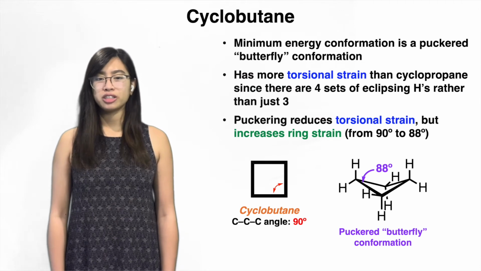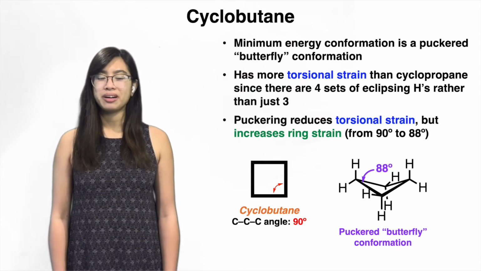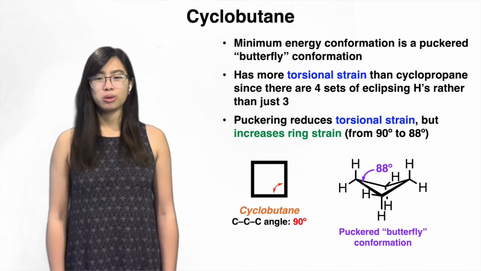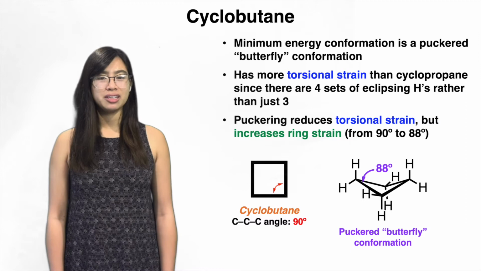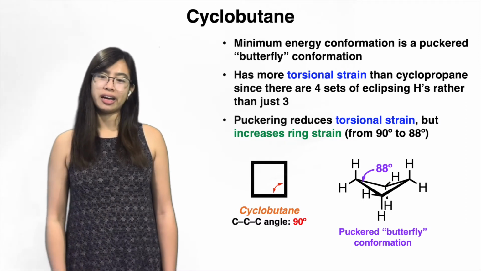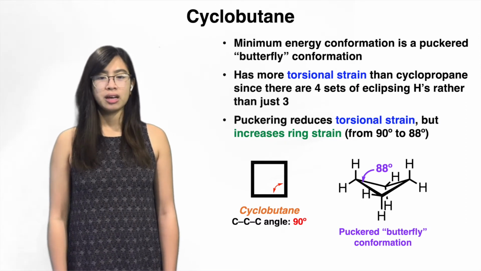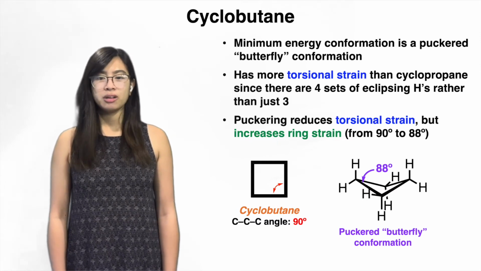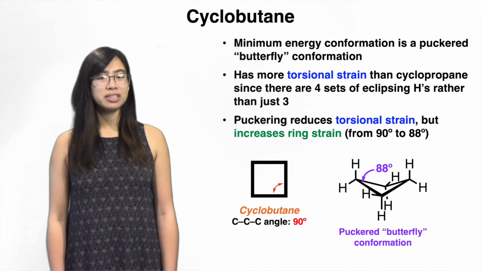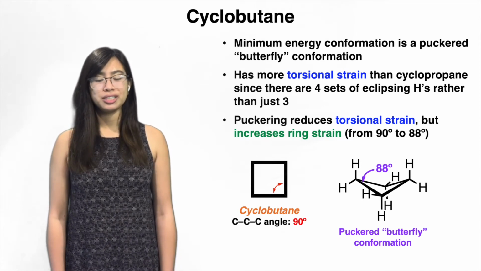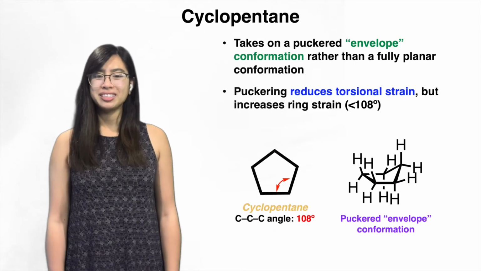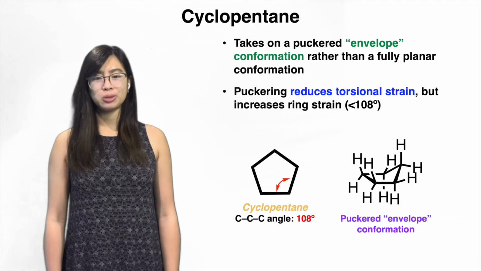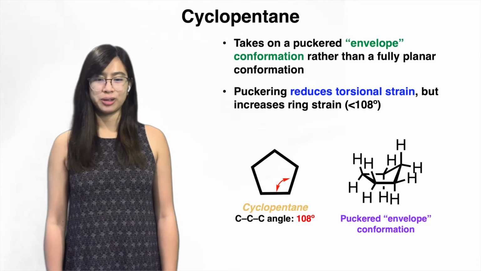Cyclobutane is lowest in energy when its geometry is puckered into a butterfly conformation, as seen in the bottom right corner. It has more torsional strain than cyclopropane because it has four sets of eclipsing hydrogens rather than just three. Puckering from a planar square shape into a butterfly conformation reduces torsional strain but increases ring strain from 90 degrees to 88 degrees. Cyclopentane takes on a puckered envelope conformation, and its puckering reduces torsional strain but increases ring strain.